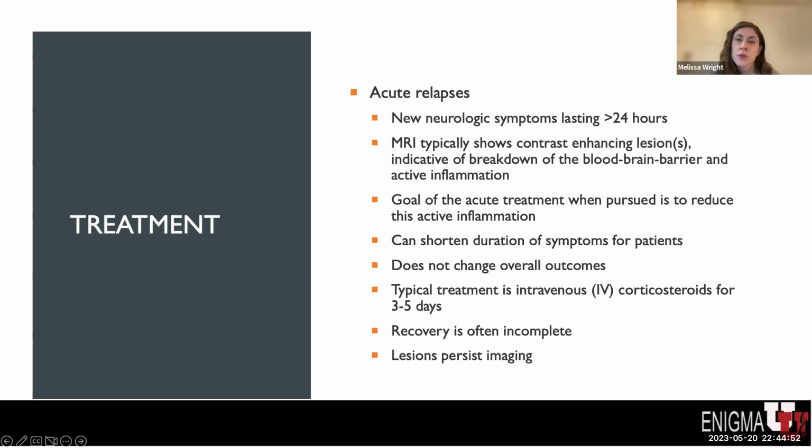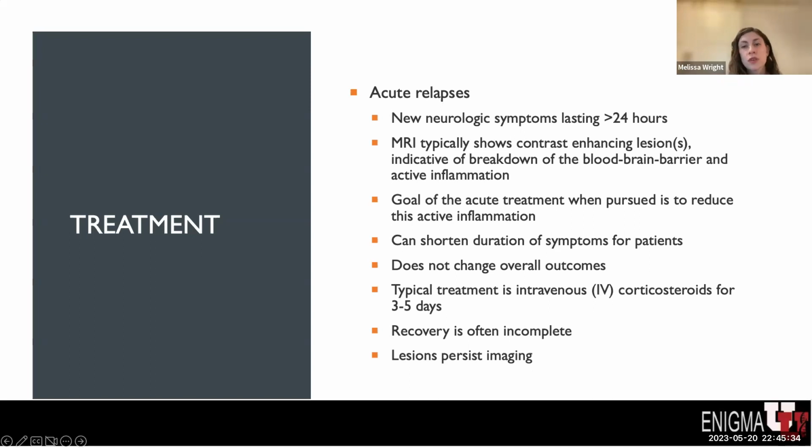We know that treatment of acute relapses can shorten duration of symptoms for patients, potentially, but it doesn't really change the overall outcomes of patients. So when we have a patient who has an acute relapse, based on the severity of symptoms, we decide whether treatment is needed or not. We don't always treat relapses if symptoms are mild, as we know that, as I mentioned, this doesn't necessarily change overall clinical course or outcomes. The typical treatment for an acute relapse is IV steroids, which are typically given for 3 to 5 days.